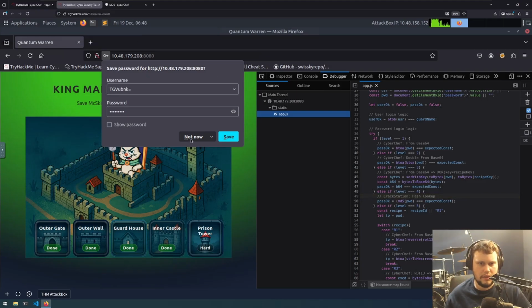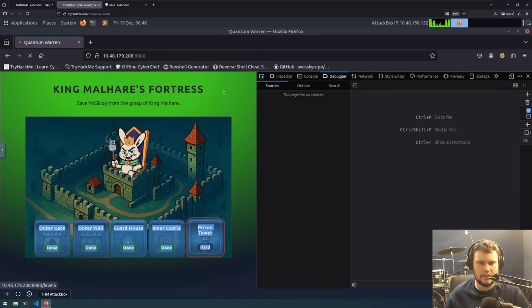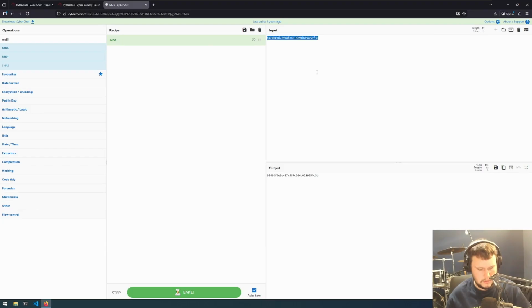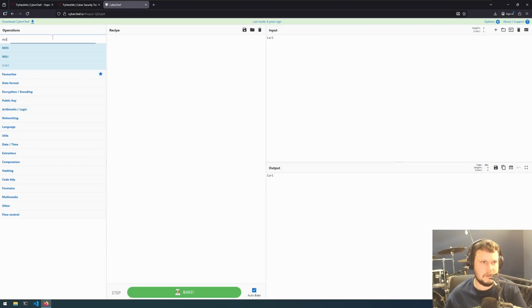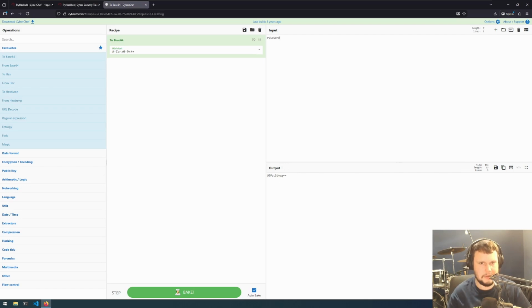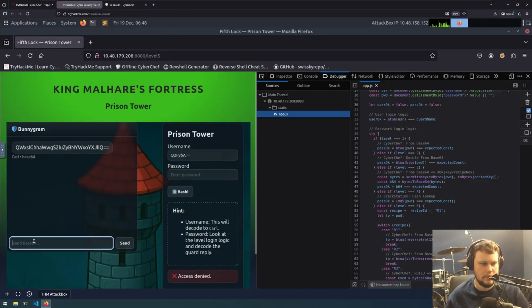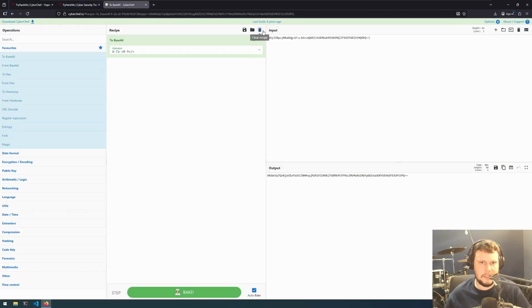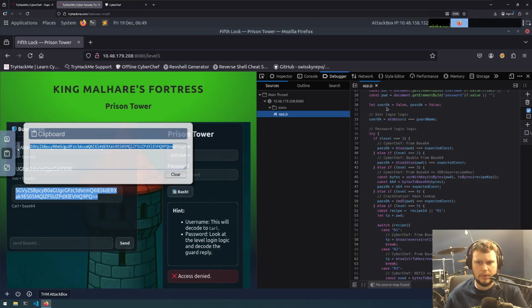Similar thing. Go to the prison portal, grab the username, get the base64 of it. This one is now Carl. So enter Carl here and we do base64. So that's the username. And then do the password please again. Send that to the LLM and got that back again. And now we change it to from base64. We have this base64 right here, and let's look at what the rule is.